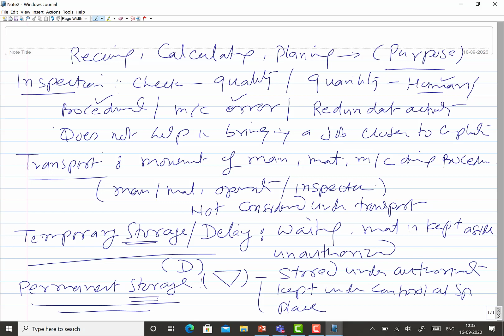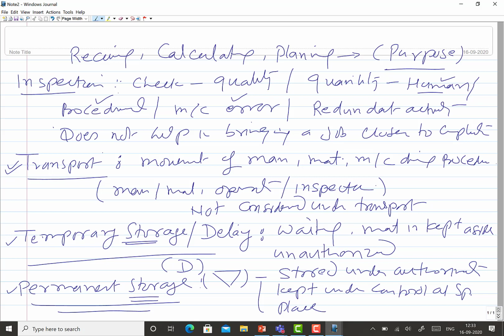So efforts are always made to eliminate each and every activity other than operation, and sometimes inspection is done at the end. That is the best situation. So efforts are always made to eliminate transport, permanent storage or temporary storage.